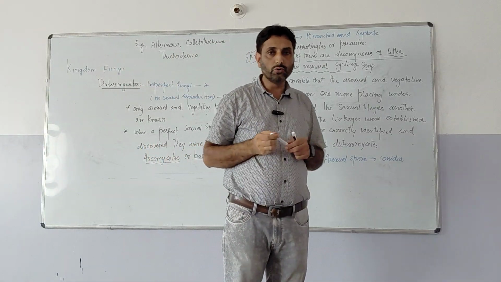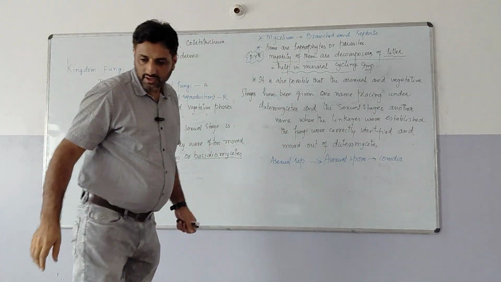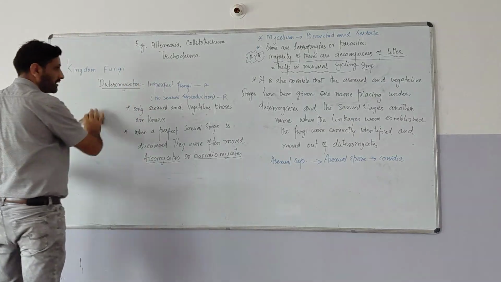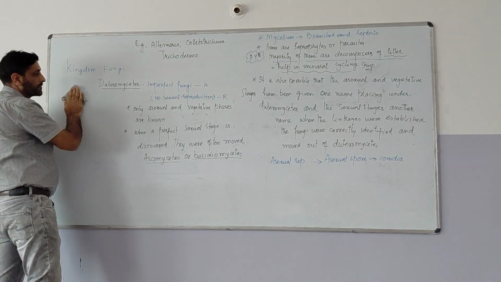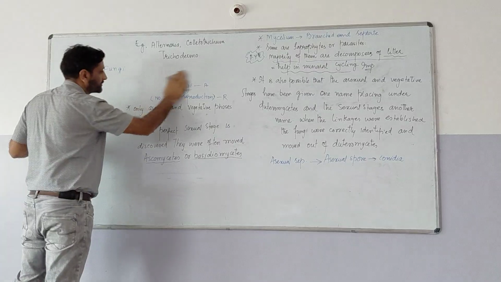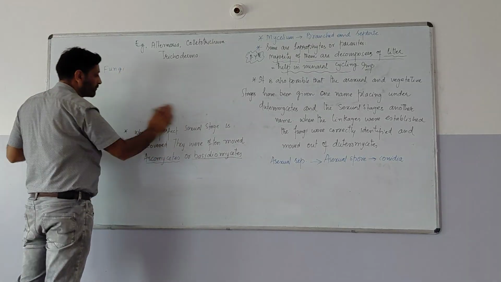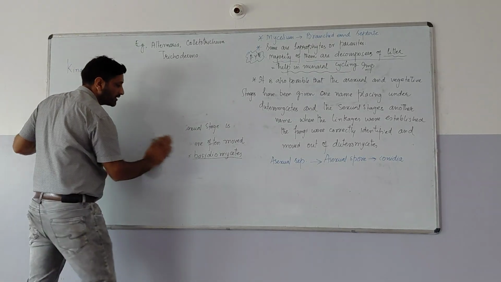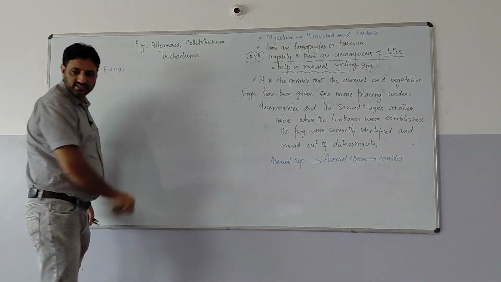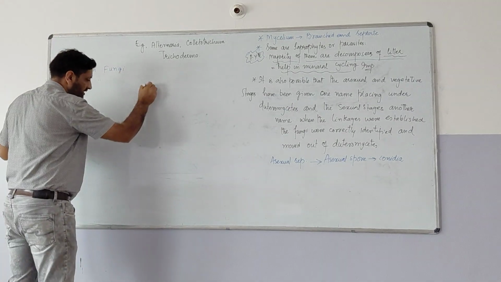Now, what you have to do? Just take a screenshot. This is your homework. You make two tables like this. This is the first table.